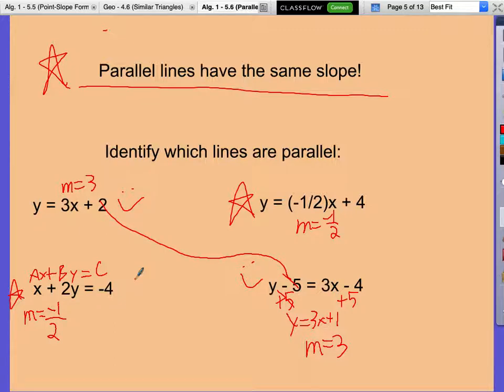How else could we have found the slope of this bottom left one if we didn't know negative a over b? Change it to slope intercept form, so we solve for what variable? Y. We can also find the slope that way.